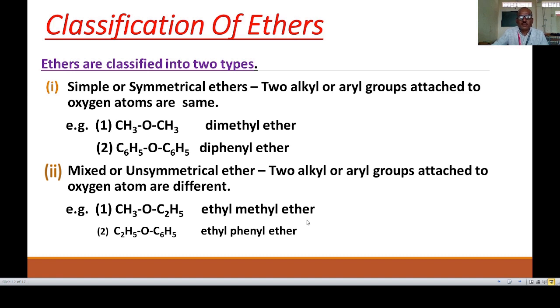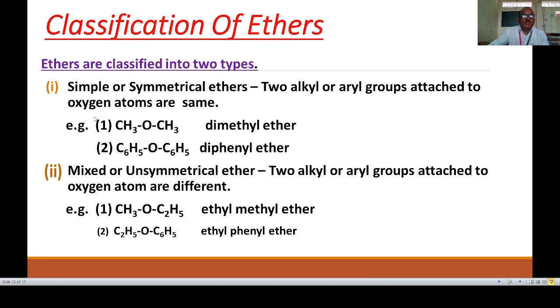Therefore, ethyl methyl ether. Ethyl and methyl are two different groups, therefore it is a mixed or unsymmetrical ether. Second example, C2H5OC6H5. Here one group is ethyl and the other is a phenyl group. So this is also a mixed or unsymmetrical ether. Ethyl comes first, therefore the name is ethyl phenyl ether. So this is the classification of ether.